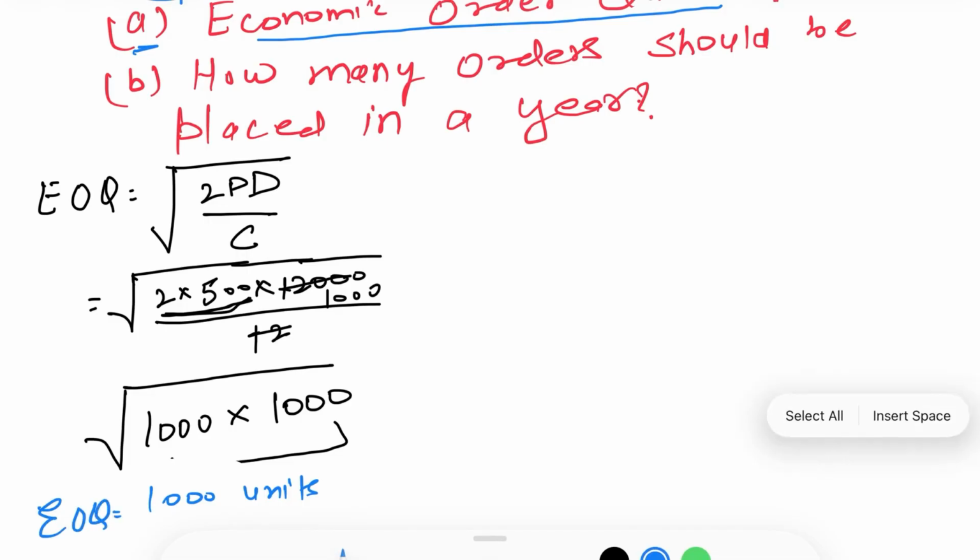Now what does it mean? It implies that every time an entrepreneur should order 1,000 units. Once he has calculated it, then it's good enough for him. Every time he can order 1,000 units to fulfill the annual demand of 12,000 units. This is the meaning of economic order quantity.